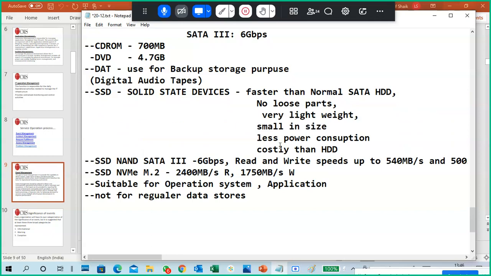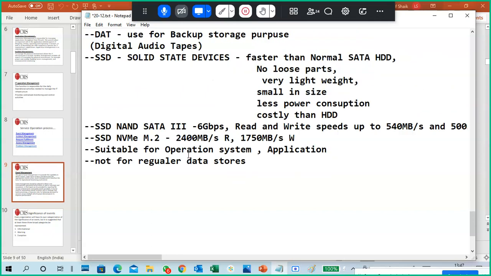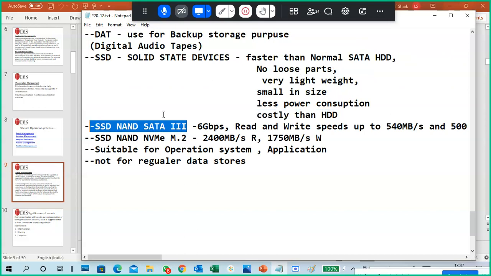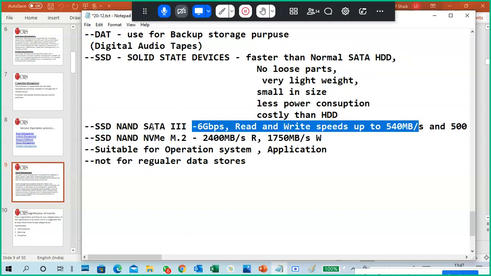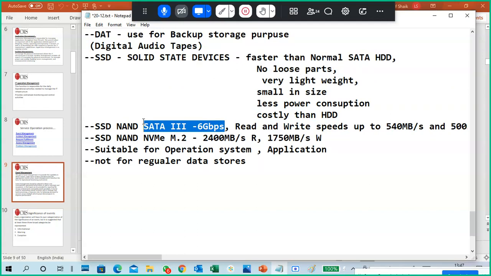There are two types of SSDs: NAND SATA type, and another SSD, the NAND NVMe type. The SATA one is a SATA interface directly. Instead of your laptop hard disk, you can insert an SSD directly. It is SATA because we generally use a SATA 3 interface.